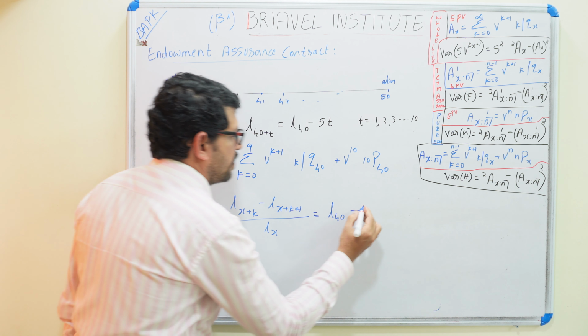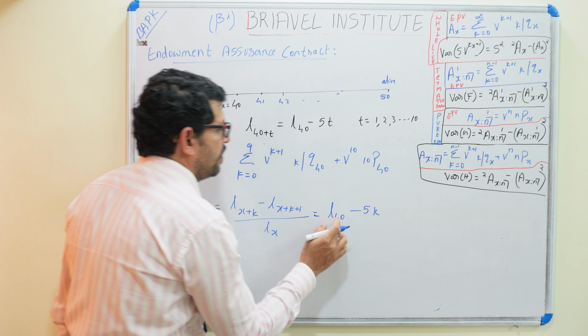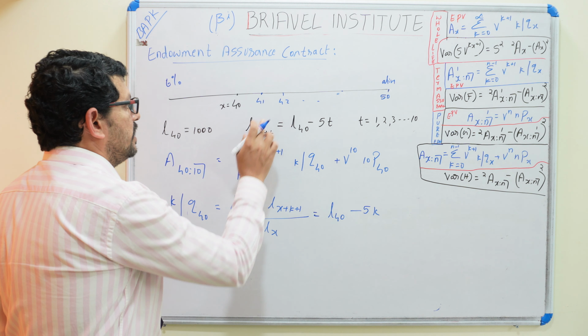So L_s plus k, instead of t we are giving the k. So it is L40 minus 5k, instead of 40 plus t, here it is s plus k. We can give 40 plus k, then you will understand. There is no confusion. x is giving the 40. So 40 plus k, so there is no confusion.